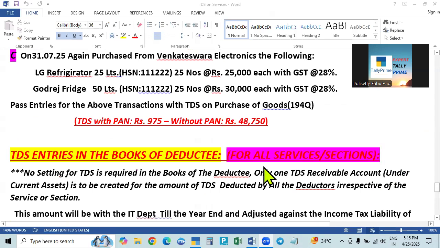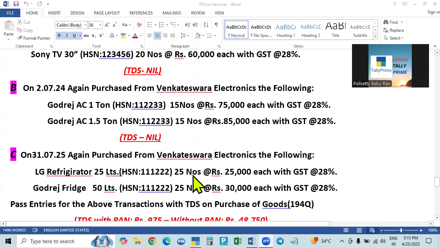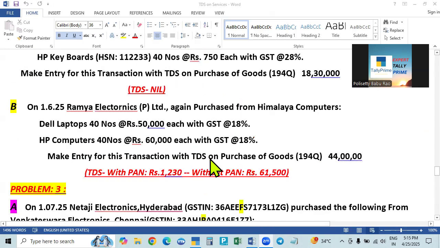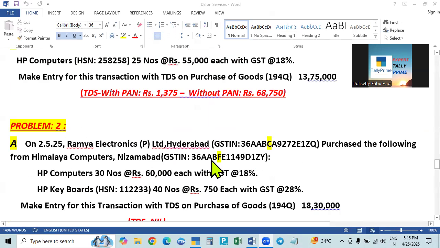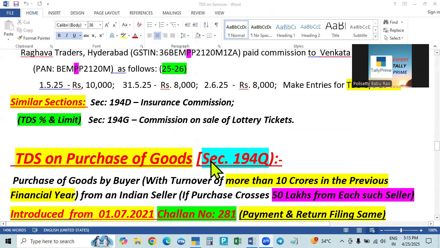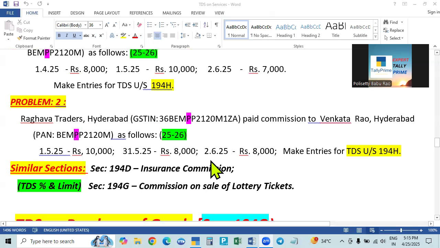So here, TDS entries in the books of the deductee. So far we did many services under many sections, that is, TDS on many services, and one thing is on goods, that is, on purchase of goods. In all the others, on services, the service receiver or service recipient has to pay the money, so he will deduct the TDS from the service amount.